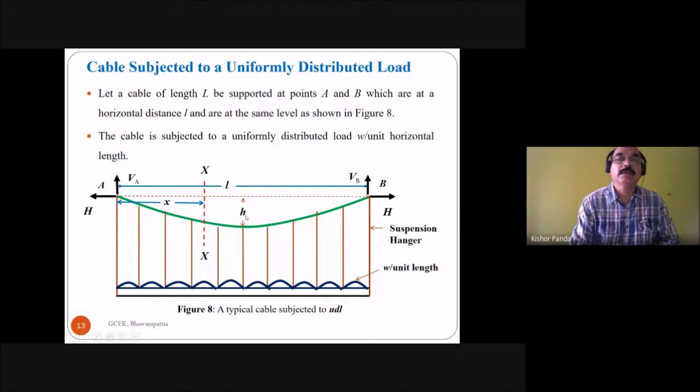Here you consider the left side. On the left side of the midsection, there are the uniformly distributed load, the vertical reaction at A, and the horizontal thrust. So you take the moment about this point of these forces.